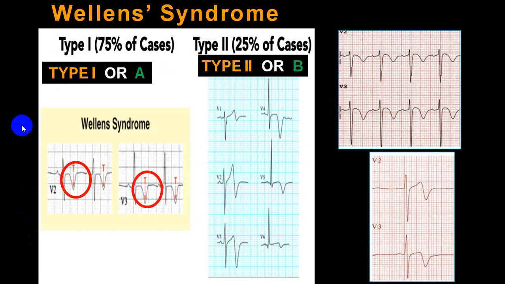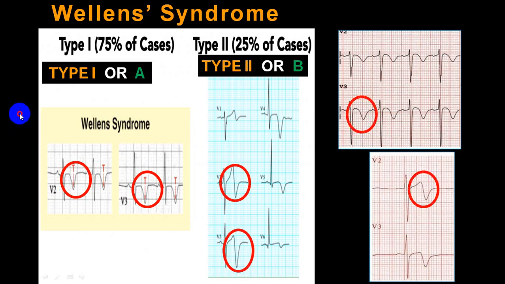And you can prevent sudden cardiac death also in this group of people. Because the earlier you diagnose, you can send them for angiography followed by a PCI, or we call intervention, we call angioplasty, and life can be saved. So do keep it in mind.